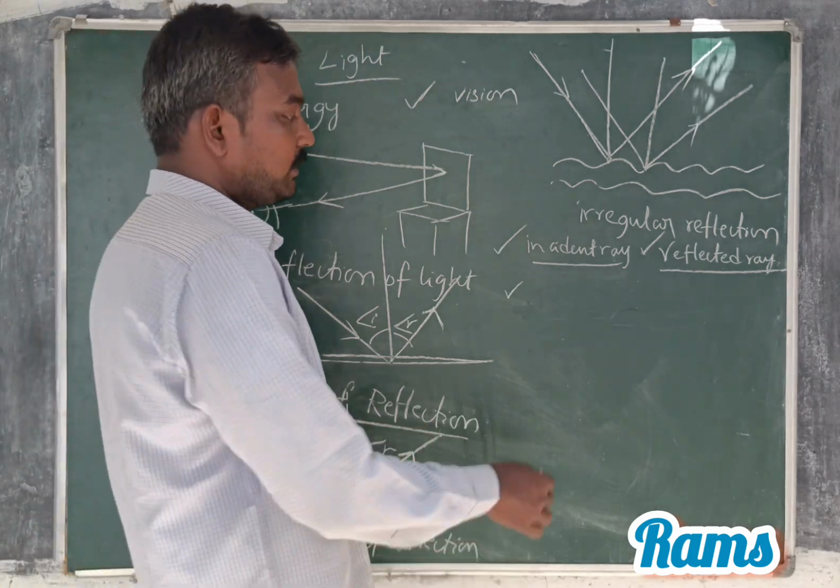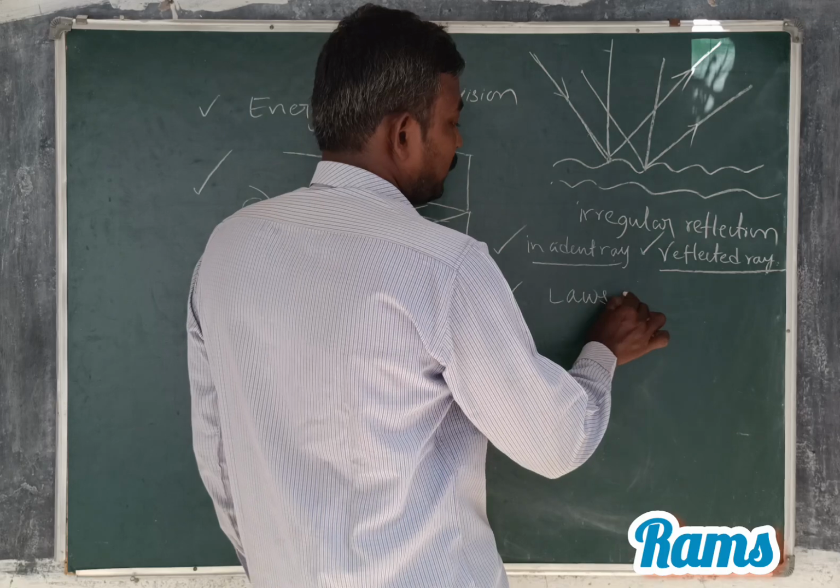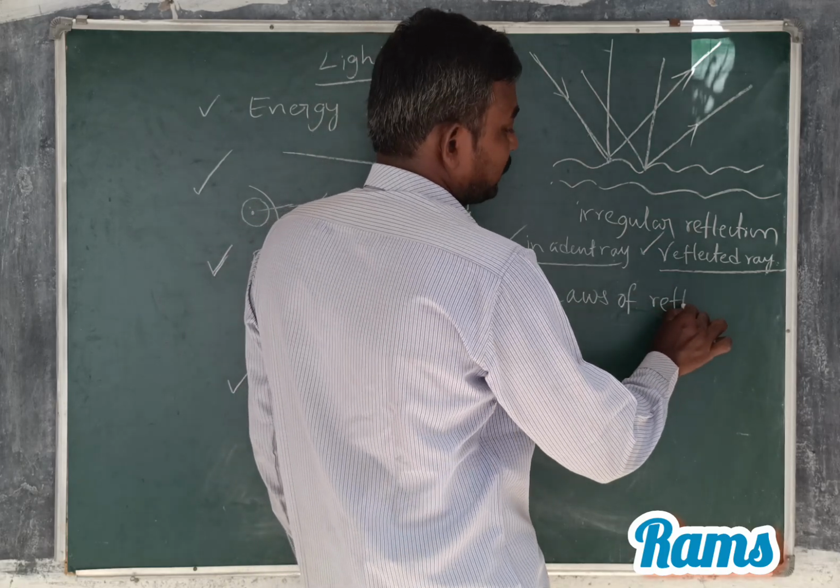So now come to the laws of reflection. What are the laws of reflection?